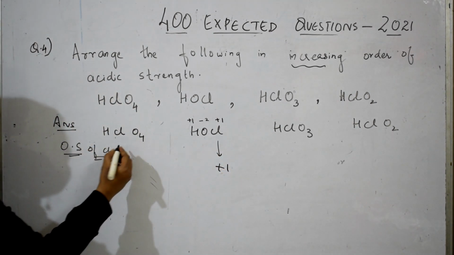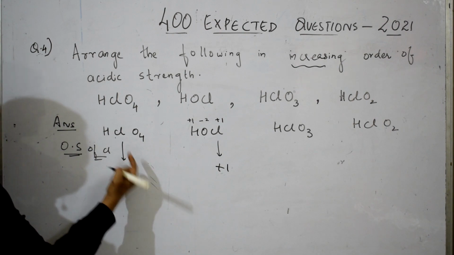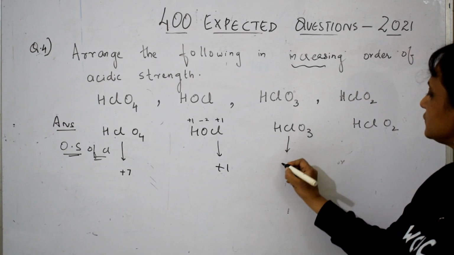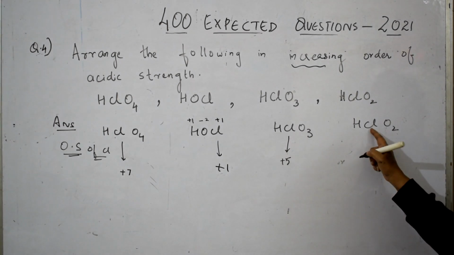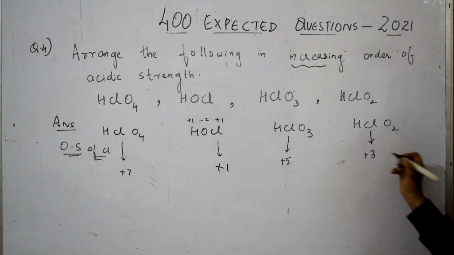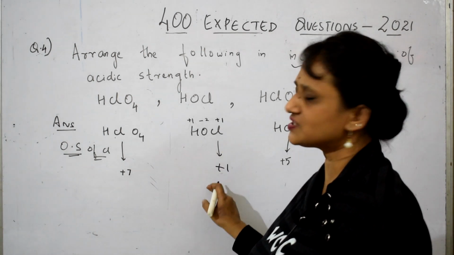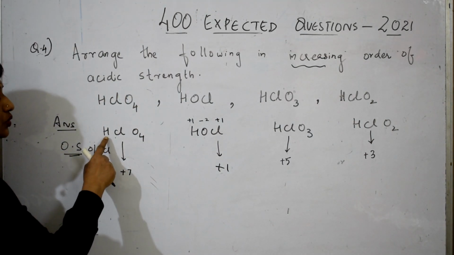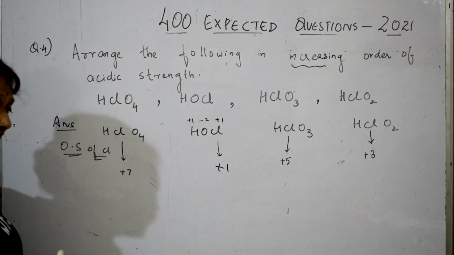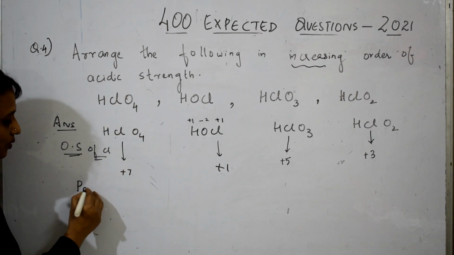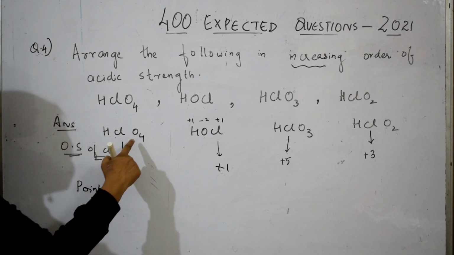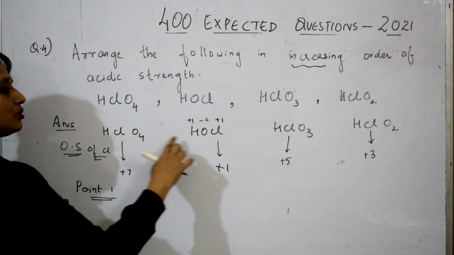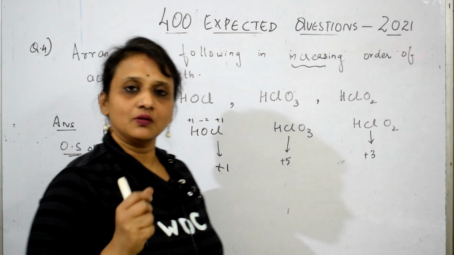Like that, if I calculate here, the oxidation state is +7. You only check and calculate, easy. In this case, the oxidation state is +5. In this case, the oxidation state of chlorine is +3. Okay, done. So the procedure is this only. Now, remember students, to release this H plus ion because it is acidic in nature, careful, point number 1 is, as the number of oxygen atoms are increasing, what will it do?